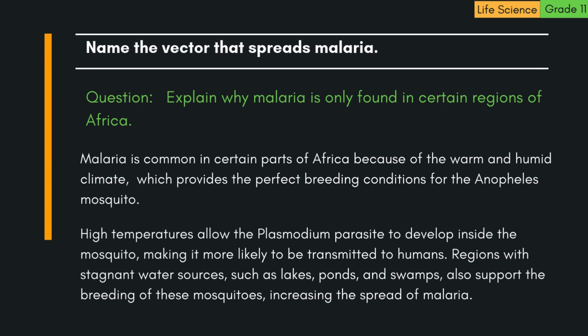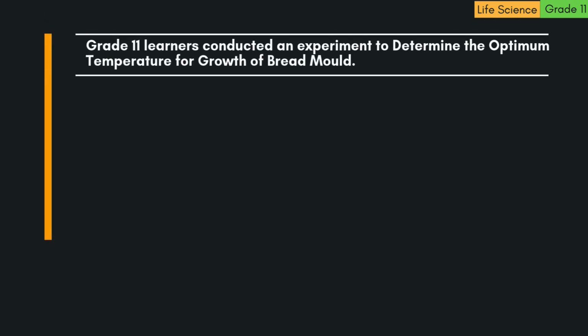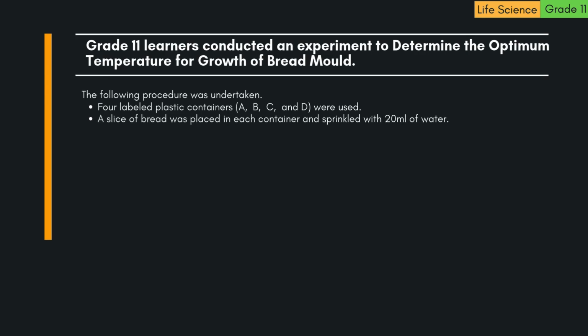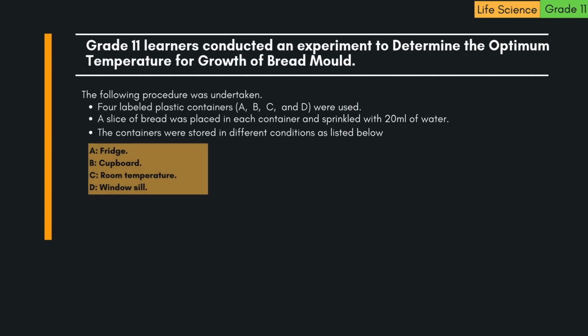Grade 11 learners conducted an experiment to determine the optimum temperature for growth of bread mold. The following procedure was undertaken. 4 labeled plastic containers, A, B, C, and D, were used. A slice of bread was placed in each container and sprinkled with 20 milliliters of water. The containers were stored in different conditions as listed below.